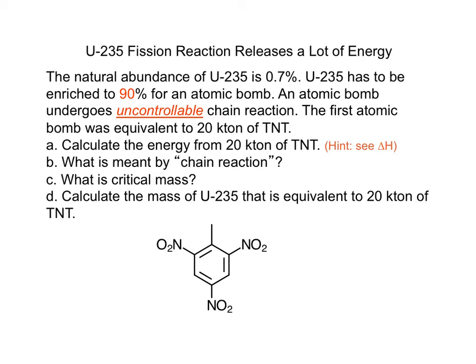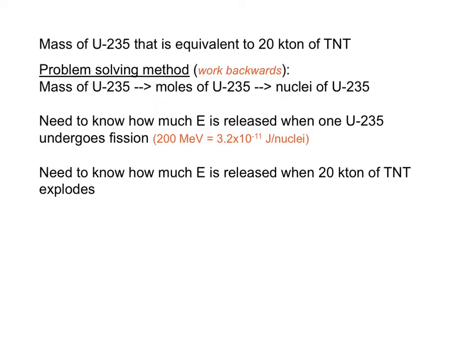When U-235 undergoes fission, it captures a neutron and produces 3 more neutrons. Each neutron can react with another U-235 nucleus and produce 3 more neutrons, so that's a chain reaction. Critical mass is the smallest amount of U-235 or fissile material to sustain a nuclear chain reaction. To calculate the mass of U-235 that's equivalent to 20 kilotons of TNT, here's our problem-solving method.